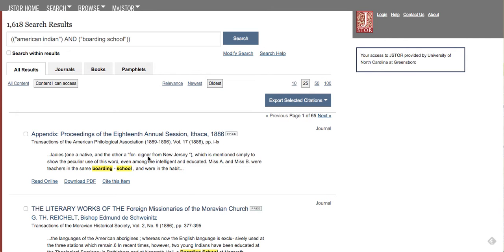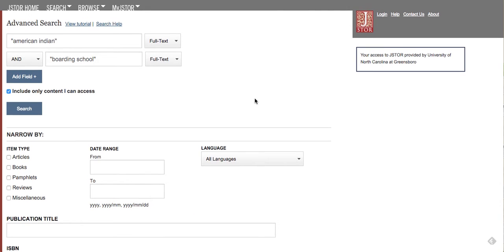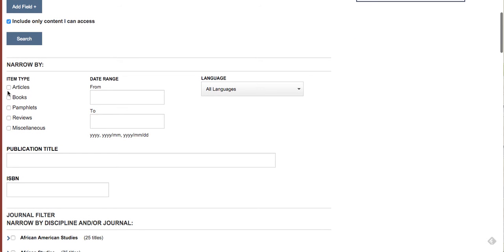Okay, as I said, we're going to want to narrow these results because this is just too many for us to go through. So I'm going to click Modify Search. And I'm going to select only articles. If I had a particular date range I was interested in, I could enter it here in this format, or if I had a language preference. Although I feel like most of the research on this topic, if not all, is going to be in English since it is very concerned with the United States.